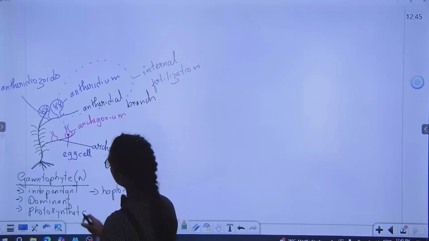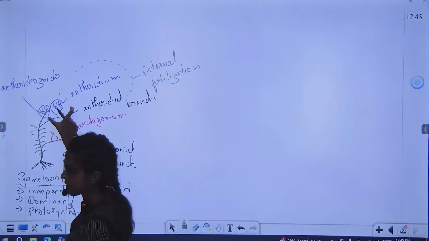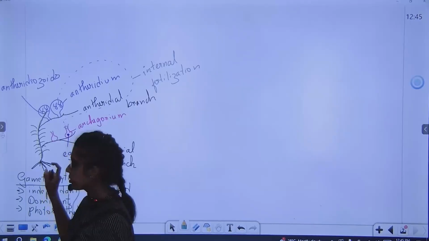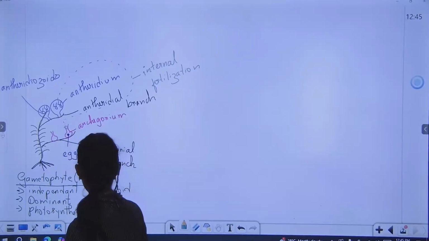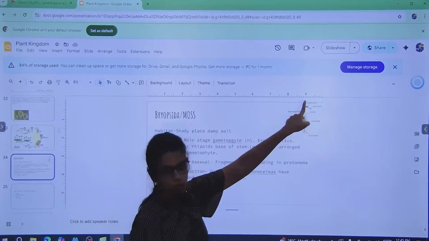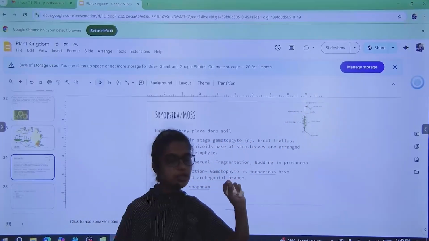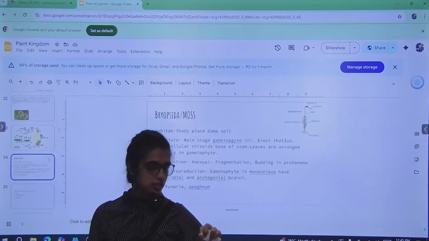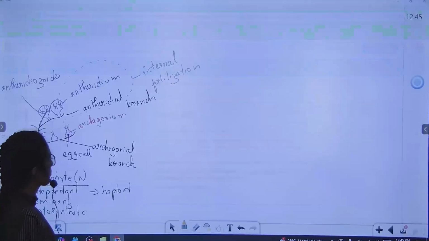You know what you all do while drawing? Now you will just make this branch on top and this one at the bottom, because the sporophyte is always on the top. See, here you can see the sporophyte is always on the top. Try to make the archegonial branch towards the tip and antheridial branch at the bottom.